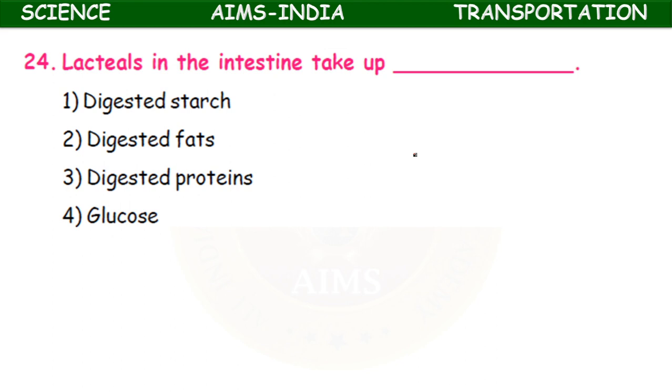Lacteals in the intestine take up. This we came across in the first unit. These are present in the villi, consisting of very fine blood vessels. Okay, they absorb the digested food materials. So digested starch, digested fats, digested proteins, glucose. Digested fats are absorbed by lacteals present in the intestinal villi.